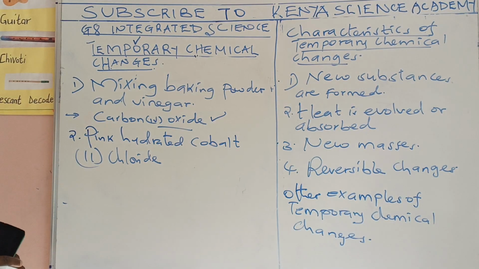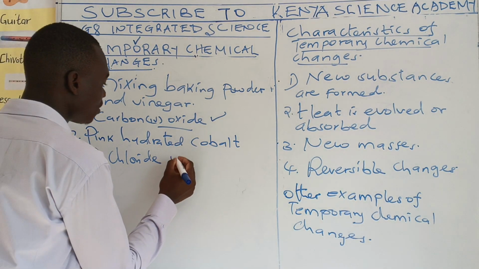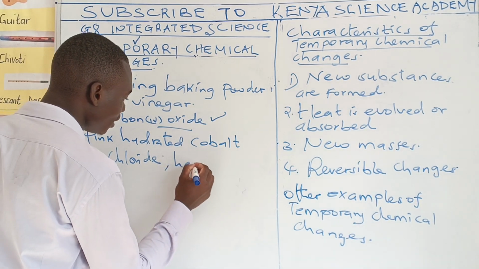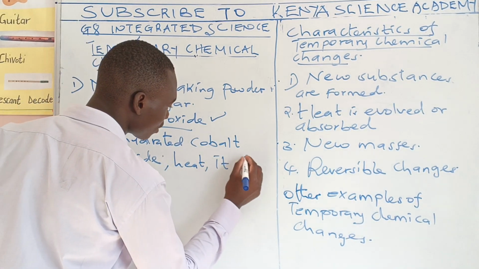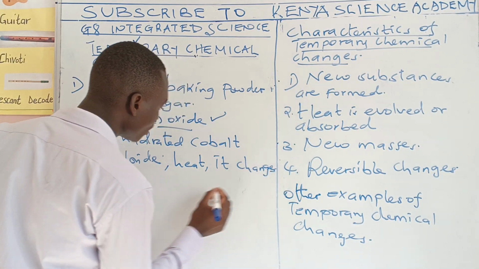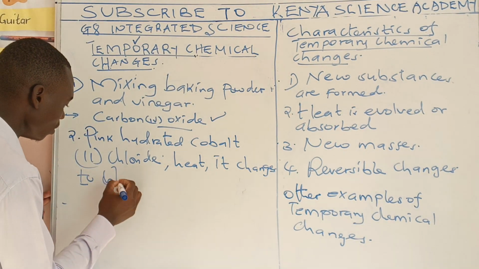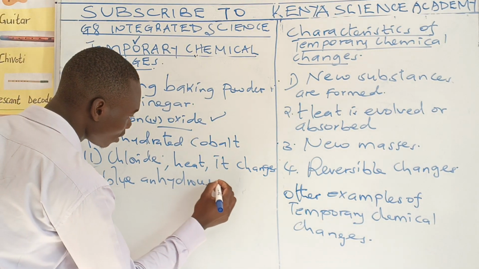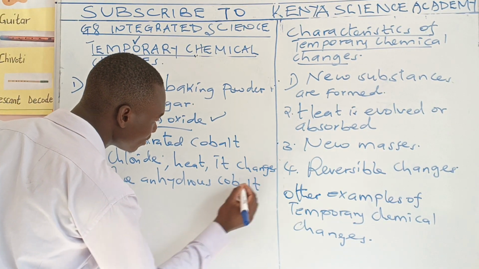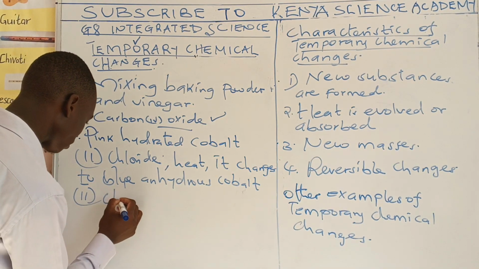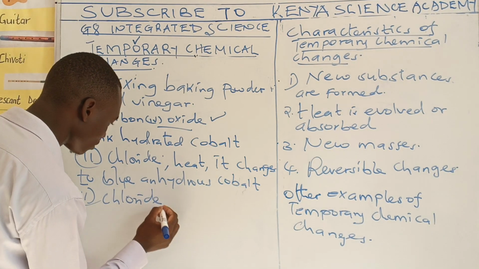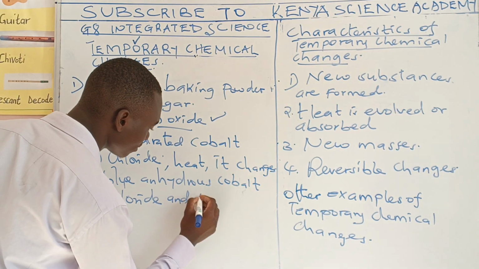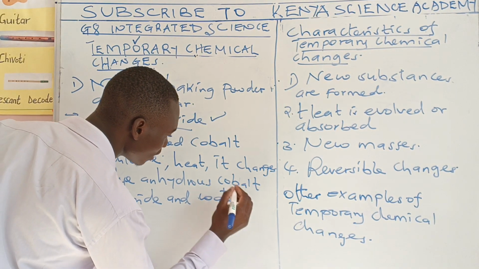When you heat it, it changes to blue anhydrous cobalt 2 chloride and water, which is a colorless liquid.